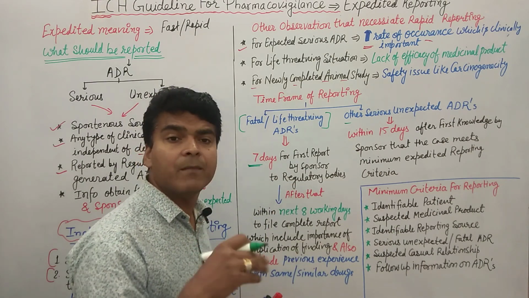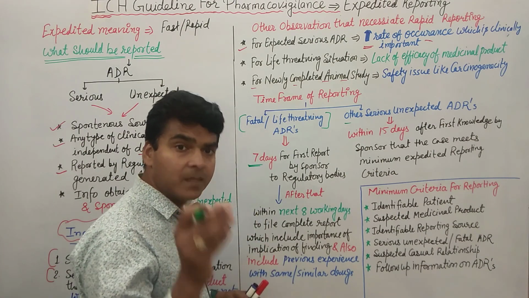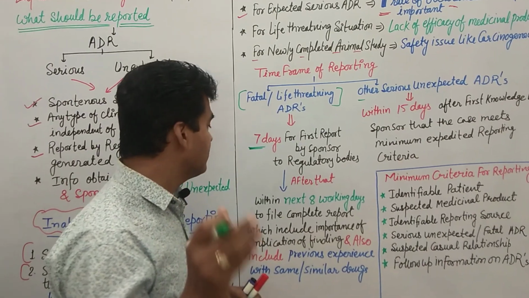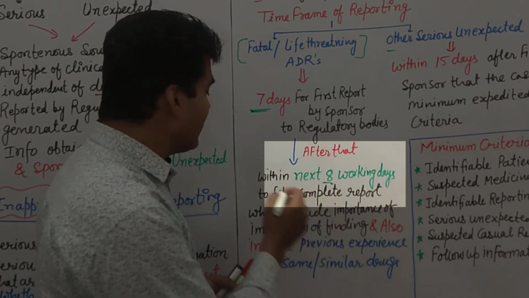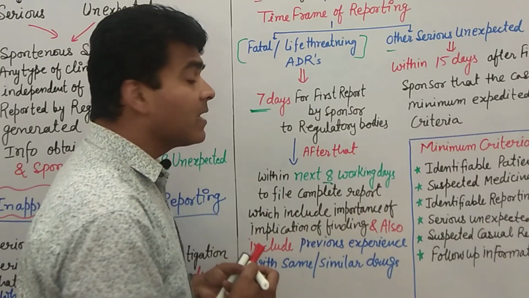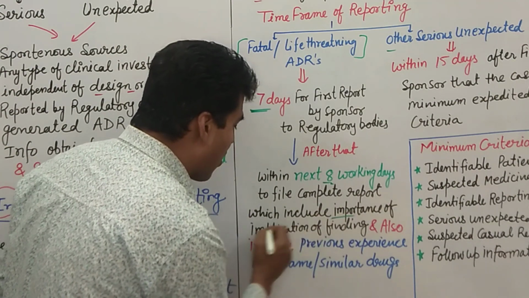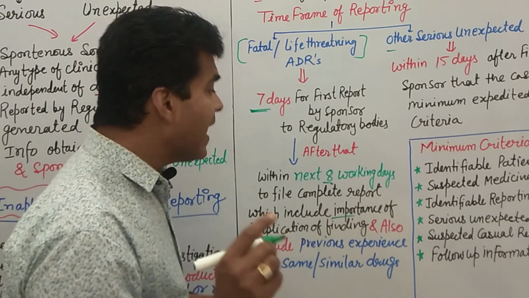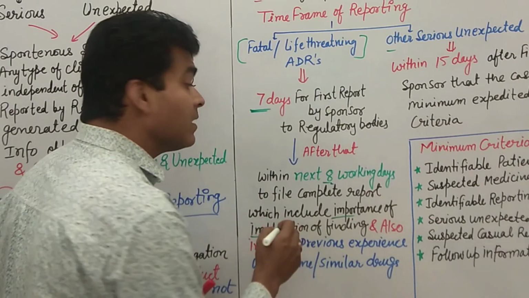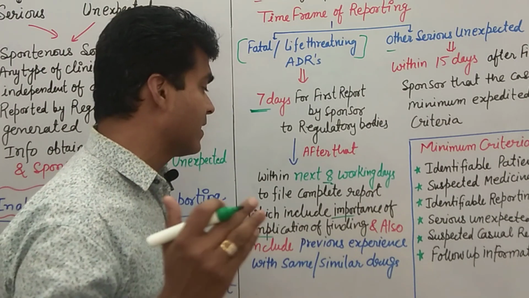Within 7 days we have to report it. Then after the first report to the regulatory body, within the next 8 working days we have to file a complete report, which includes the importance or implication of the findings, and we also include previous experience with similar or the same drugs.